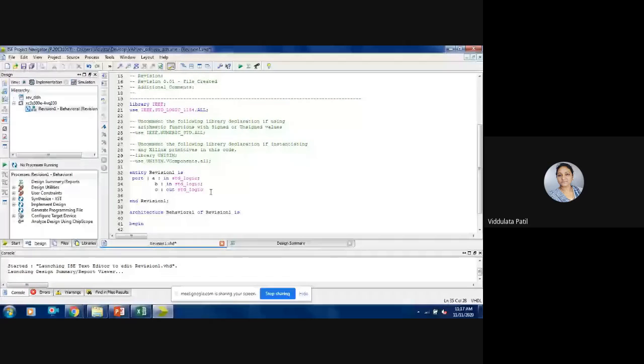Okay, so if there are a number of ports available in that entity, you can separate those ports using a semicolon, but for the last port there will not be a semicolon, but the bracket will get completed, and then after that there will be a semicolon. Okay, so this is the one method.